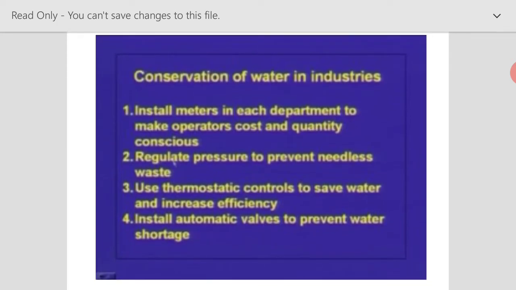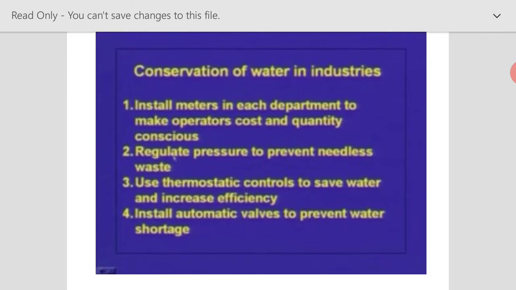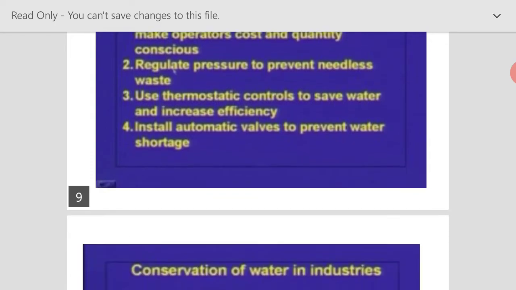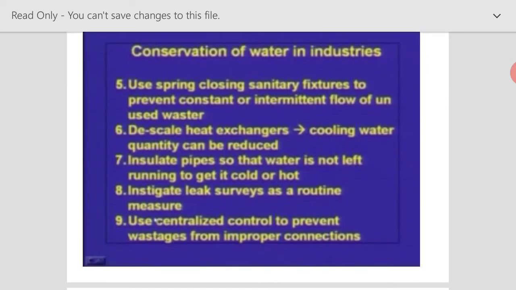So these were the other ways we can conserve water. One is, as already said, we can install meters, and the second is that we can use regulated pressure so that it prevents needless waste. We can use thermostatic controls also, so that it saves water as well as increases efficiency. And we can install automatic valves to prevent water shortage. The other way is we can use spring-closing sanitary fixtures that also prevent intermittent flow